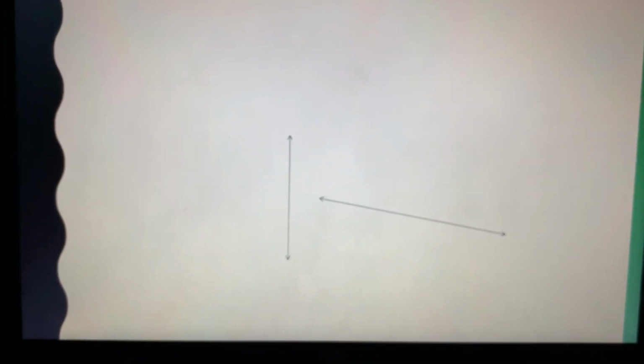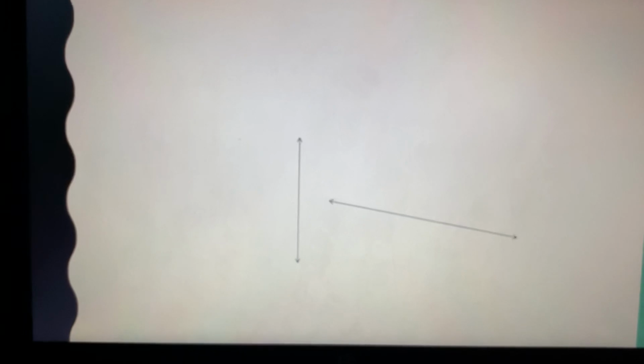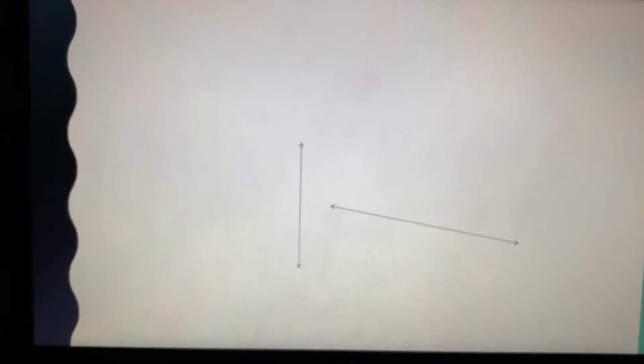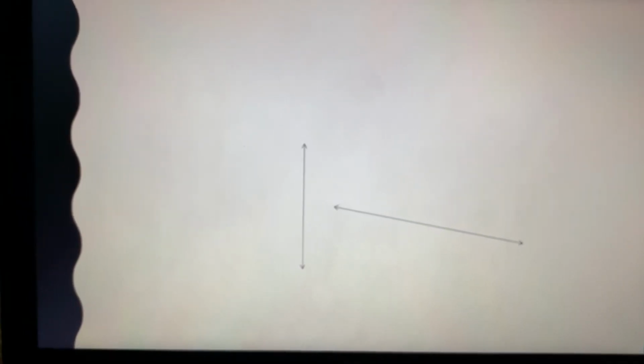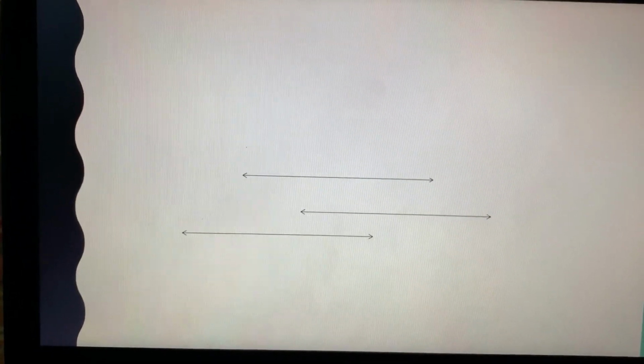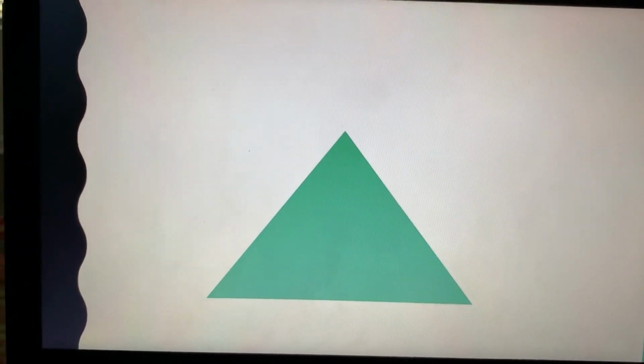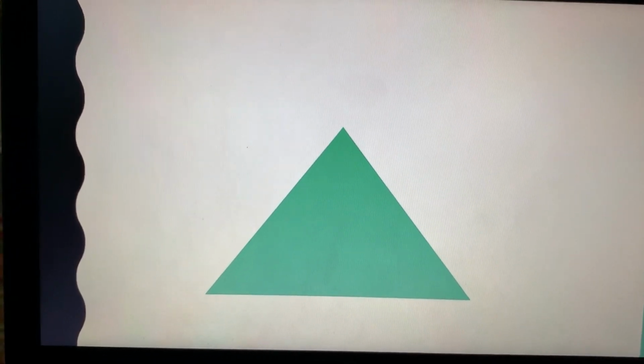Now, with these two, I guess you could say is kind of tricky. However, if you look at it, if the one that's out to the side keeps going on and on and on, it will eventually intersect the other line. Parallel.